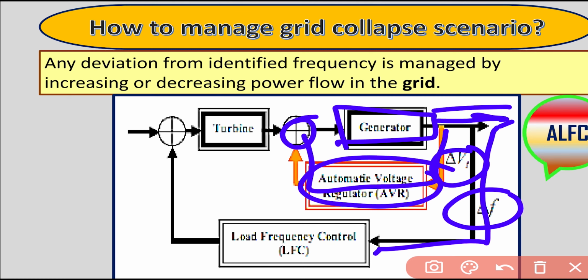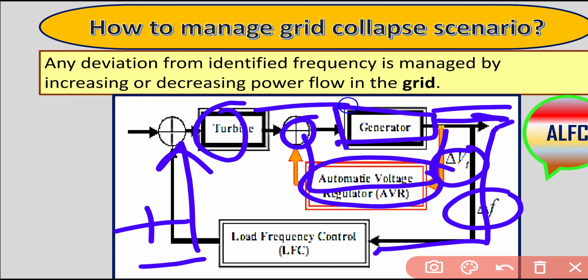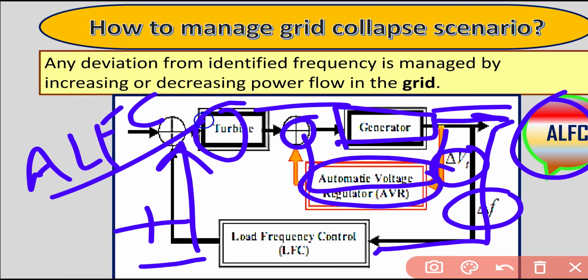As turbine input, we know that it is steam pressure or water pressure or whatever, but it is pressure, right? Which is in the form of kinetic energy. So we have to manage this, and that is given as the input to the turbine, and the turbine will take the necessary action, and according to that the generator will generate the power. This is known as automatic load frequency control, which exists in every power plant, right?